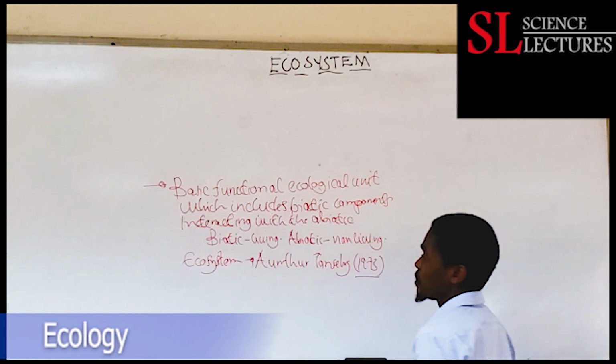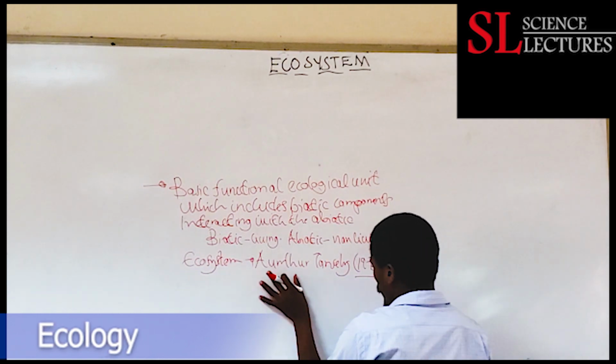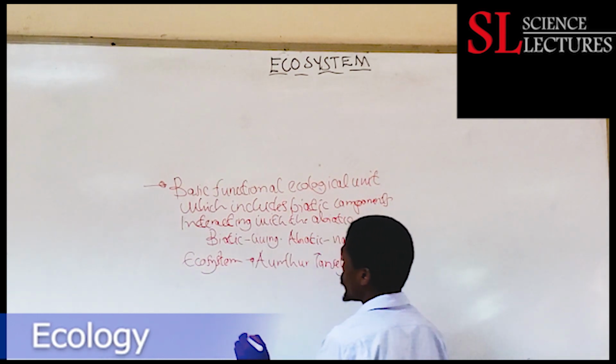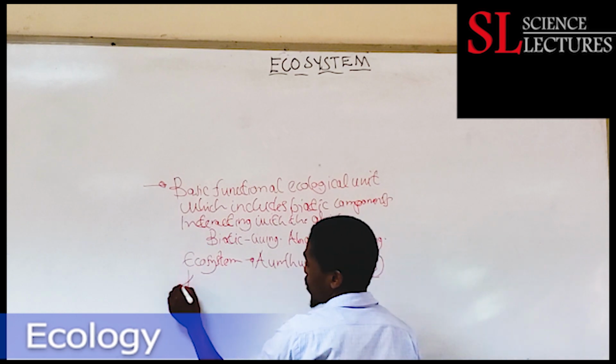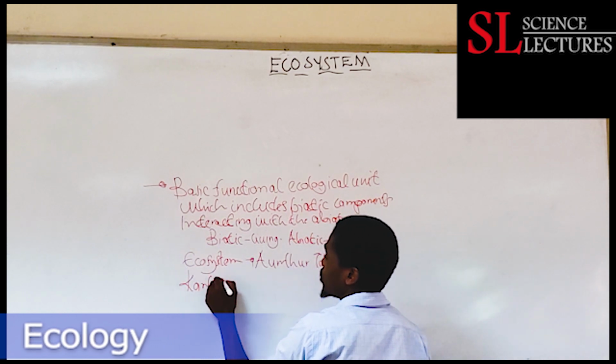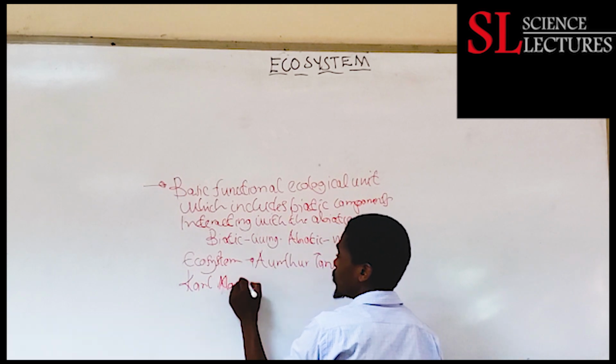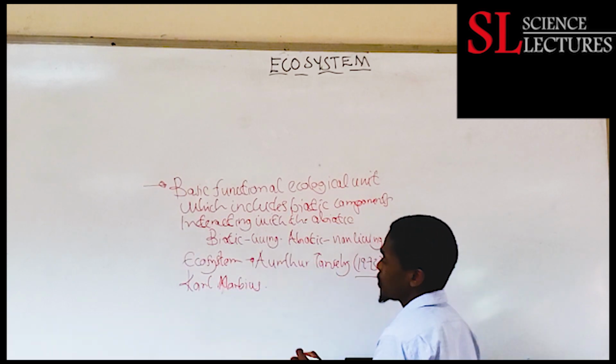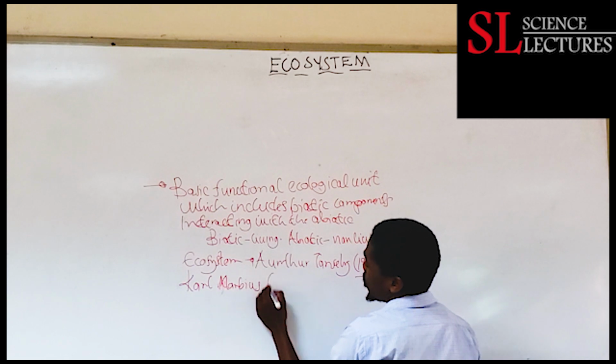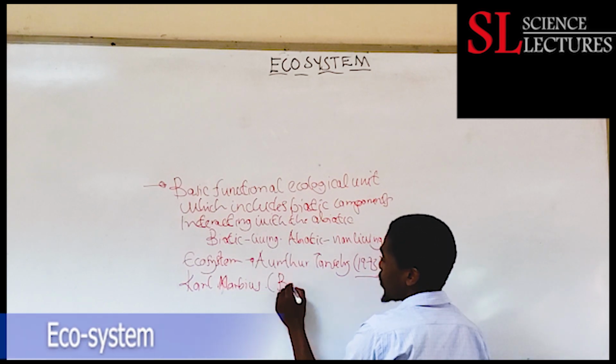But before Arthur Tansley coined the term ecosystem, there is another man we need to talk about, very important, and this guy is called Carl Moebius. Carl Moebius had also introduced a term called biokoinos.